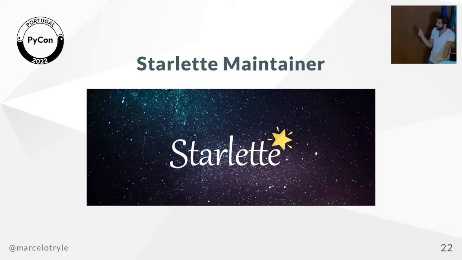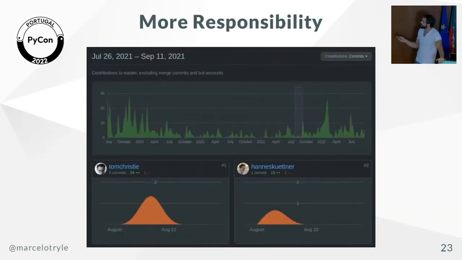But the thing is that between August and September, there were not many commits on Starlette itself. So it was kind of stuck for this amount of time. We had only 3 commits in a month and a half. And I had a lot of pull requests created at the time. So when you are a maintainer of Uvicorn, you are also a maintainer of Starlette by default because I am part of the organization. So I could also step in here and help. And that's what I did.